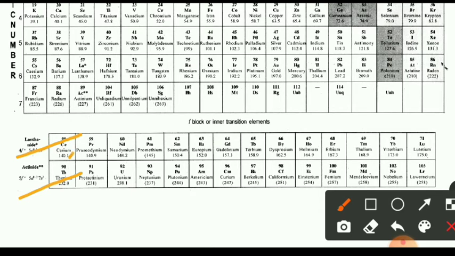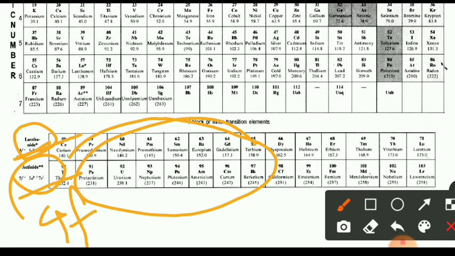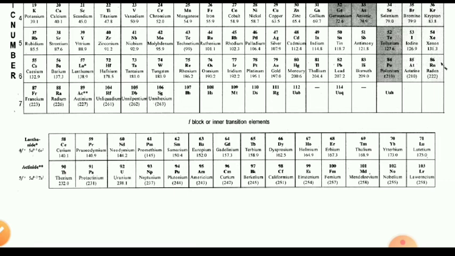These 14 elements are kept in lanthanides and actinoids: lanthanide means 4F series and actinoid is called 5F series. These are also called inner transition elements.